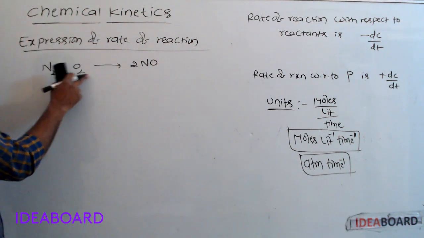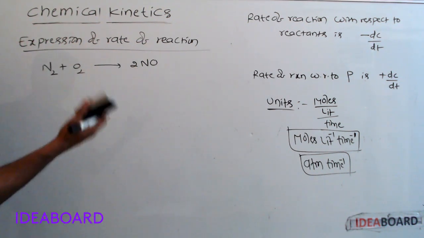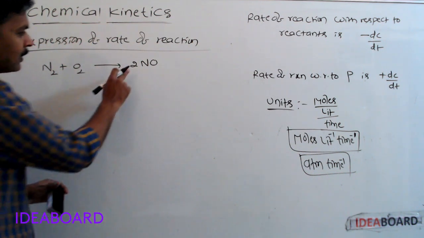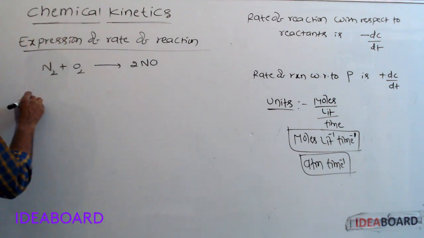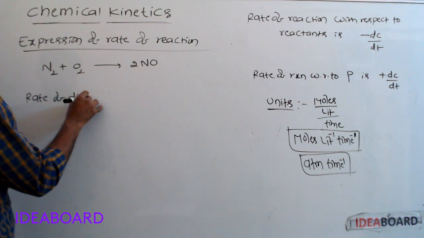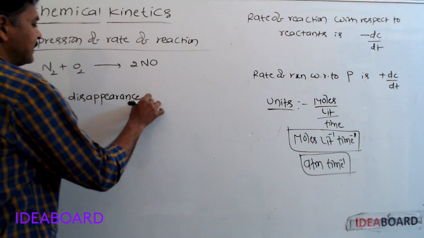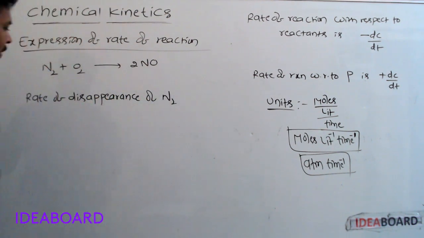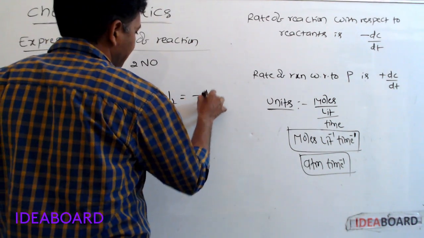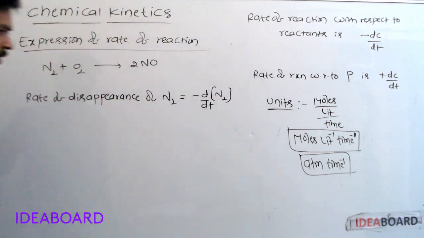In this reaction, these are the reactants and NO is the product. As time proceeds, concentration of reactants decreases and at the same time concentration of products increases. So rate of disappearance of nitrogen is equal to minus d by dt of nitrogen concentration.